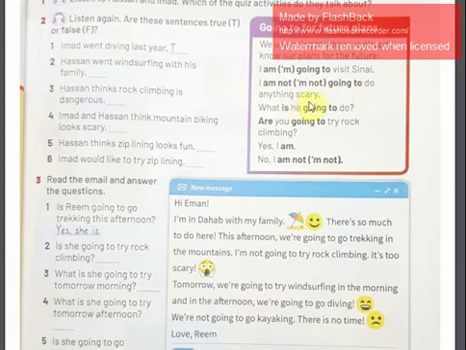So here, what did we use exactly to describe this future plan? We use verb to be in the present, which is am or is or are, plus "going to", and then we put the verb in the infinitive form or the base form.